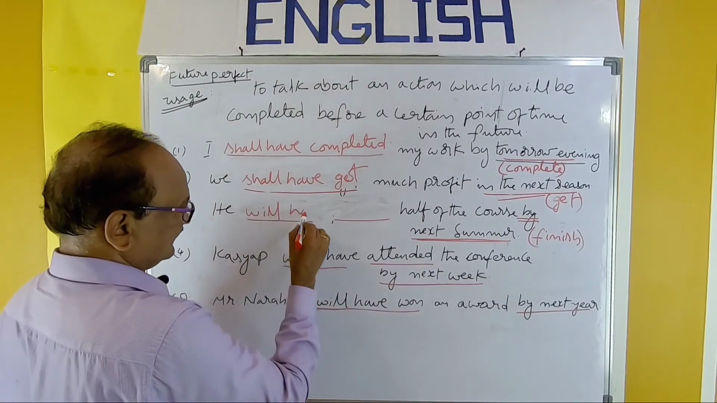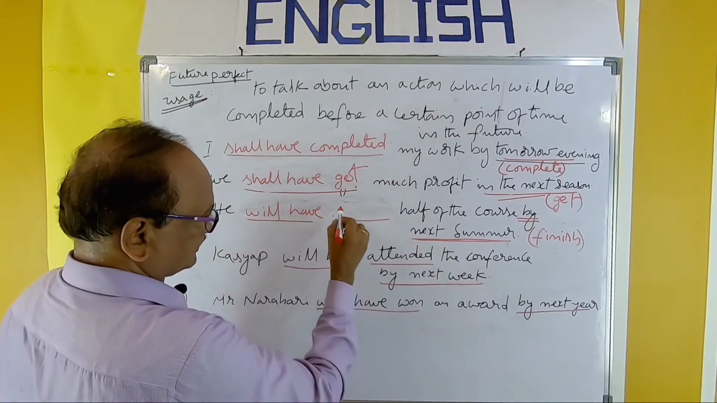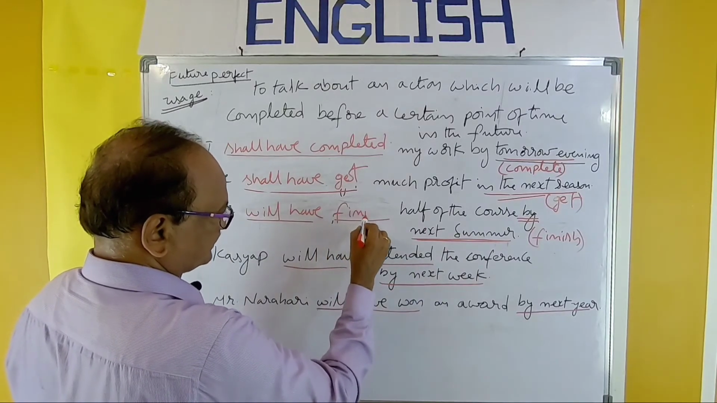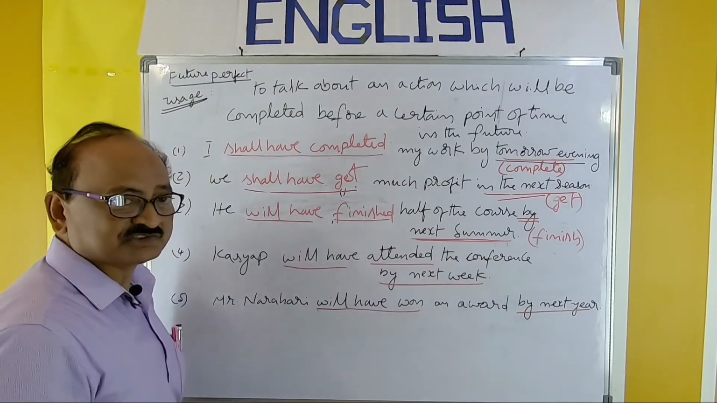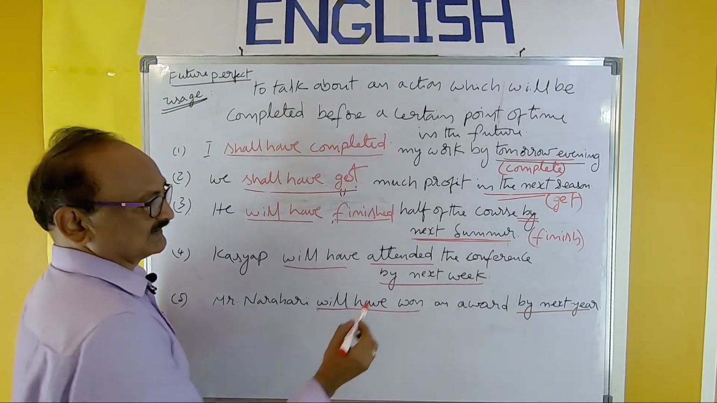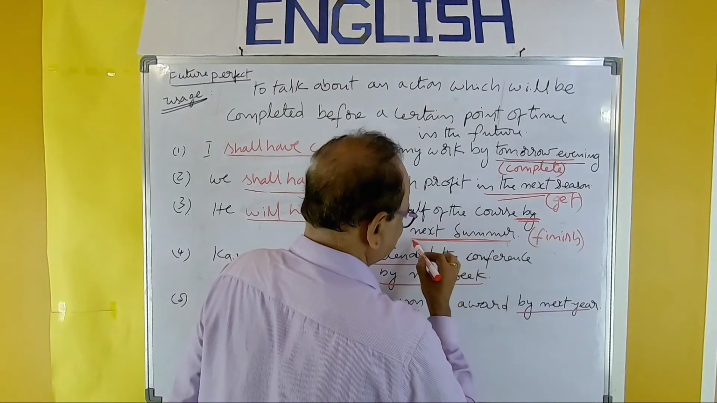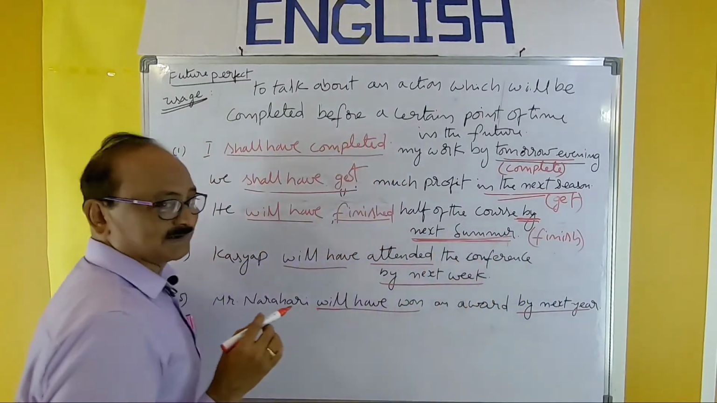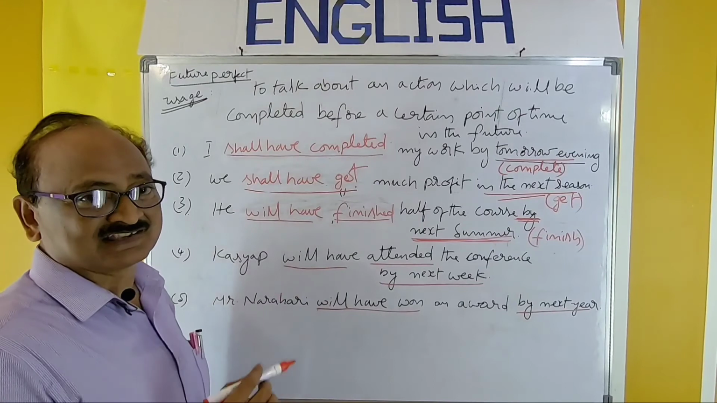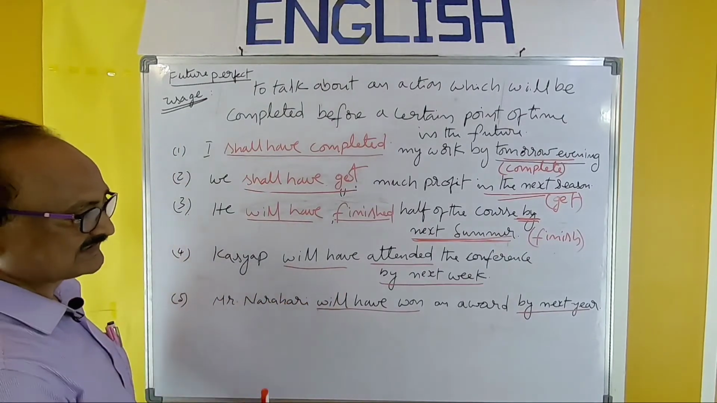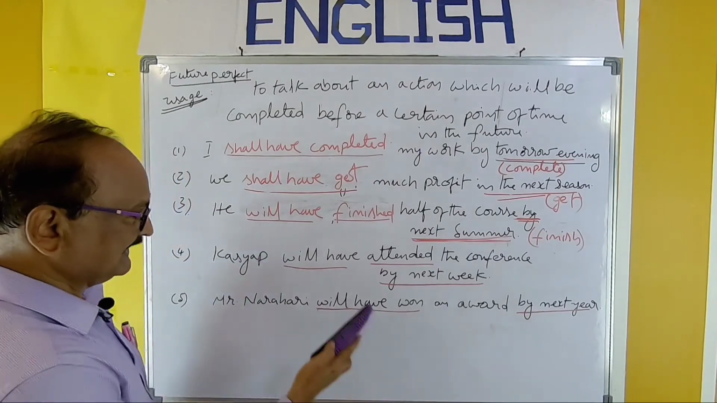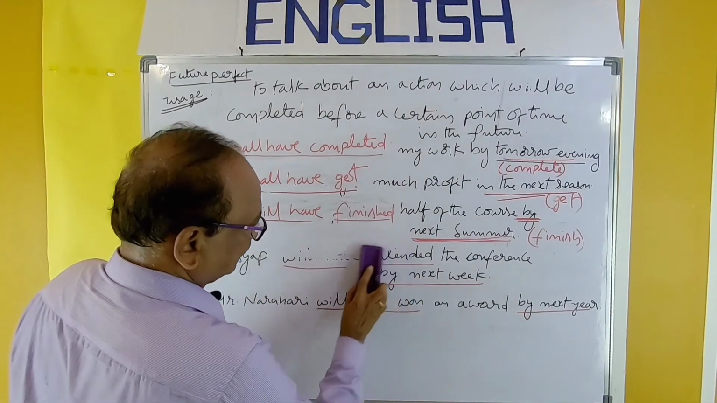He will have. Finish is the verb. So finished. Finished half of the course by next summer. So by next summer is the key here. That is the key phrase or key words here. Next. Kashyap will have attended the conference by next week. Will have attended.